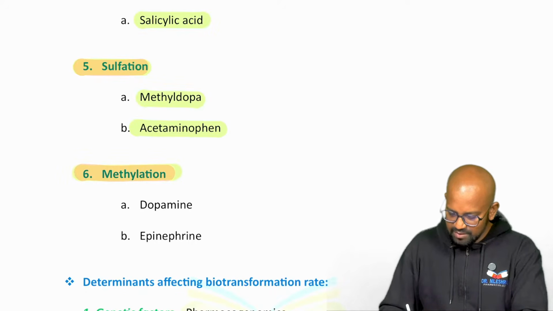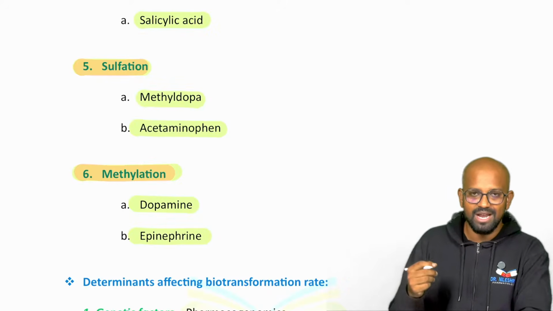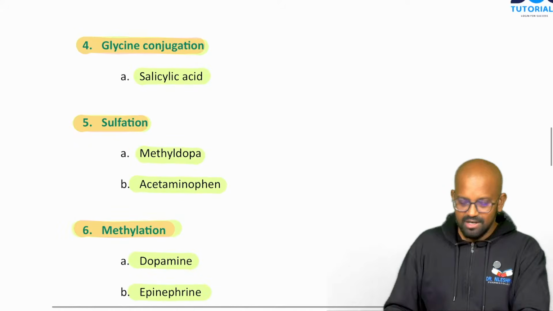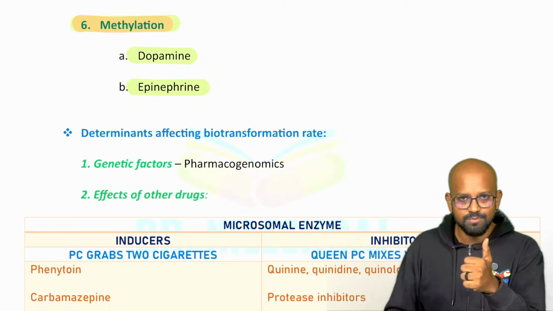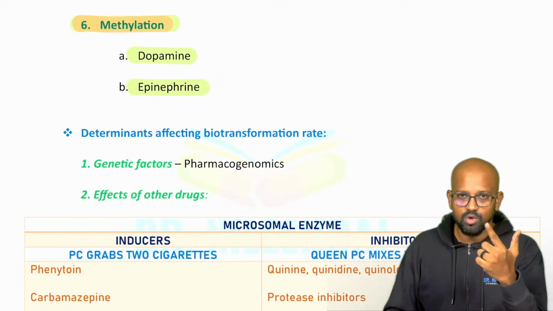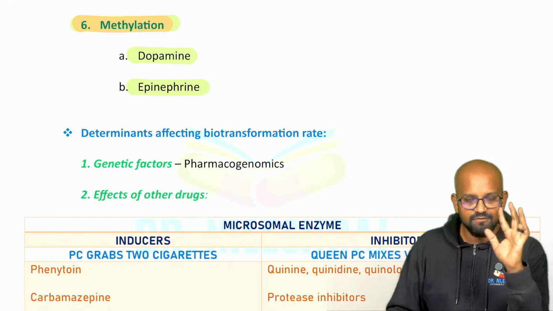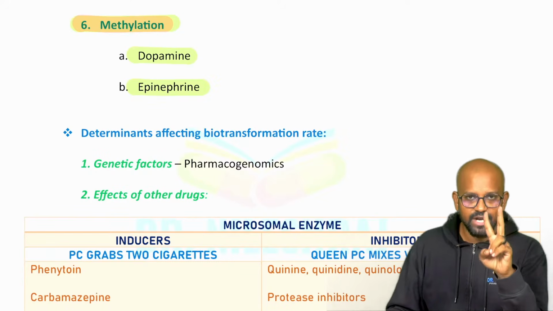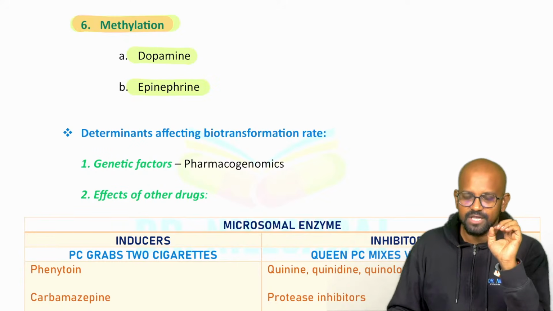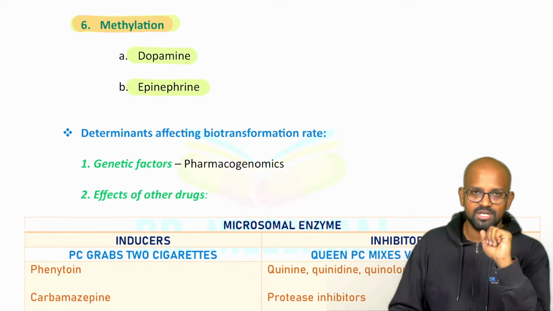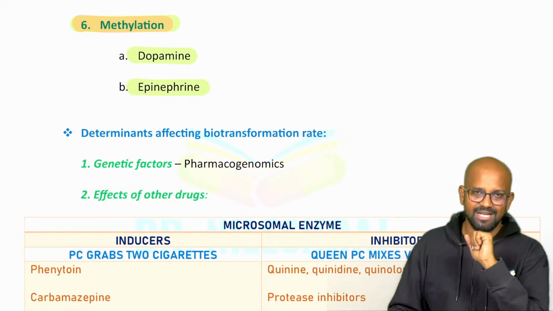We have methylation, which is done by dopamine and epinephrine. These are physiological neurotransmitters involved in the adrenergic nervous system. You just remember these 5 things, buddy. Just a small recap of what we have discussed. We discussed what is biotransformation, and what to draw: either a diagram or a flow chart. Then we came to phase 1, 5 important phase 1 reactions, classified into microsomal and non-microsomal. Again, within phase 2, we discussed 5 important reactions: glucuronidation, acetylation, glutathione, glycine, methylation, and sulfation.